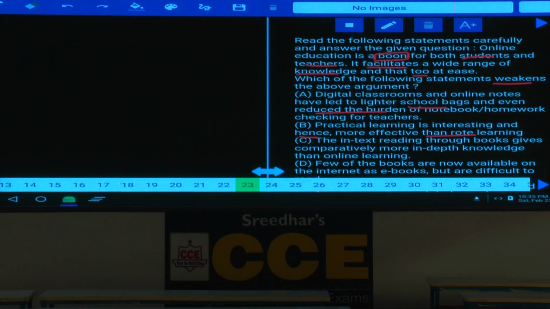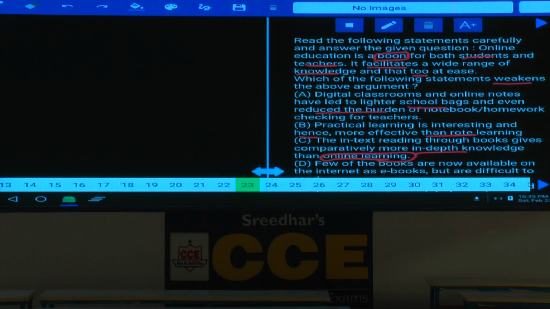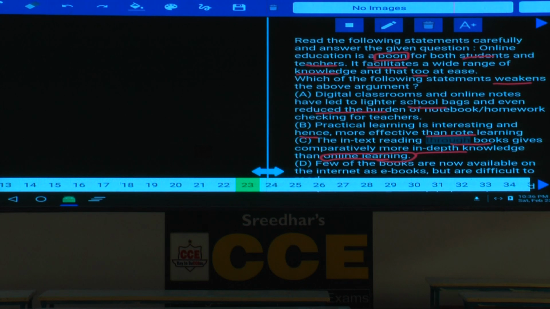The next one, the in-text reading through books gives comparatively more in-depth knowledge than online learning. Now clearly specified. Now when compared with online learning, if they are able to read the books, then it will be more advantageous rather than online training. Hence there is a disadvantage. What is the disadvantage here? Now the learning capacity will be very, very less in the case of online, and choice 3 is your answer.